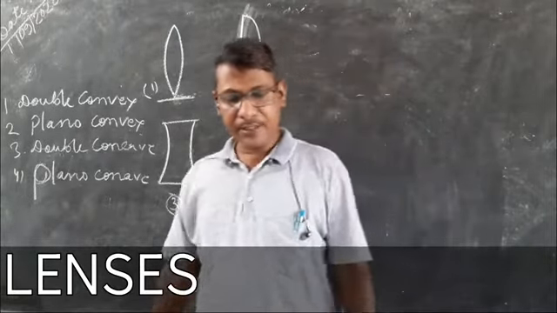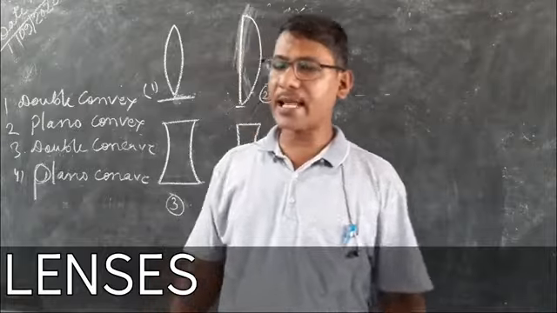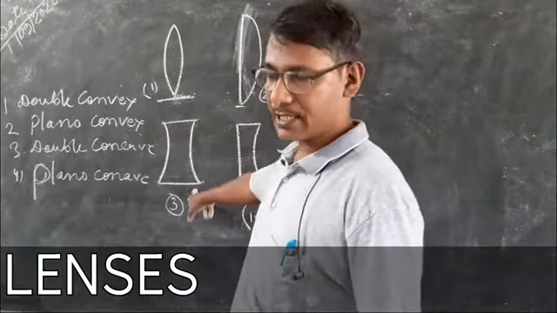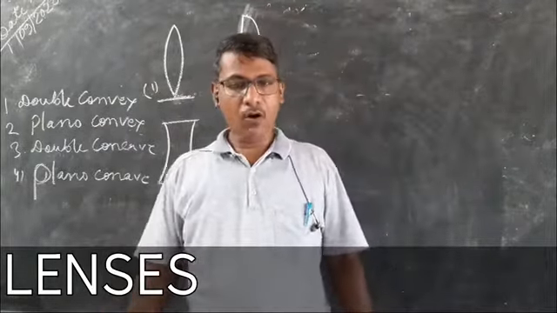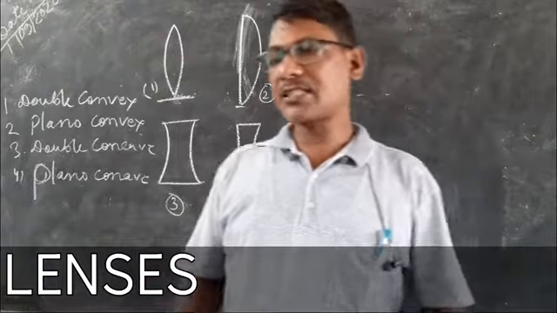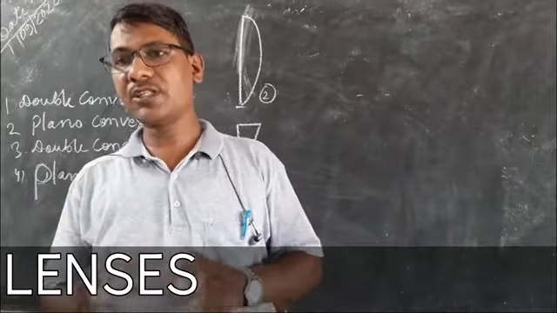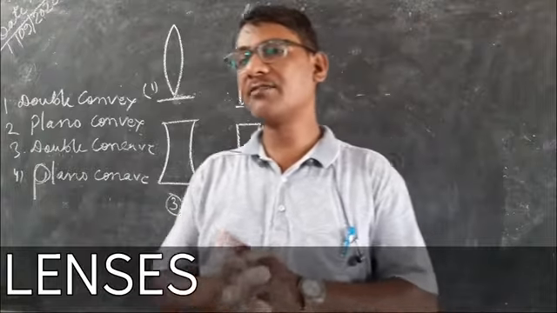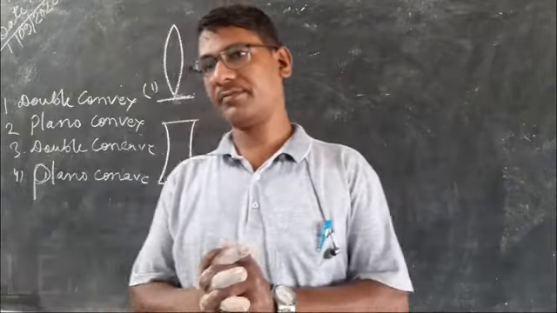Now basically we will see the convex lens, that is the double convex lens, and the double concave lens. When we say convex lens, it is also called a converging lens.